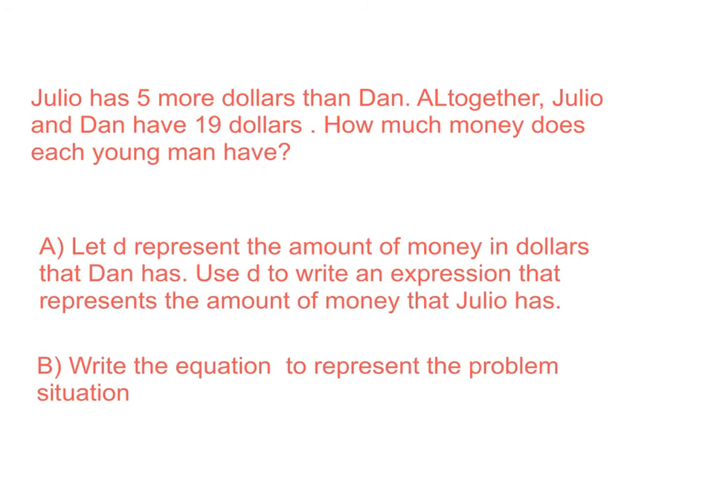Okay, so now we have this problem. Julio has $5 more than Dan. Altogether, Julio and Dan have $19. How much money does each young man have? Okay, so what do we think is important here? Well, $5 more is key. So I'm going to highlight that or circle it. And we know we have $19.